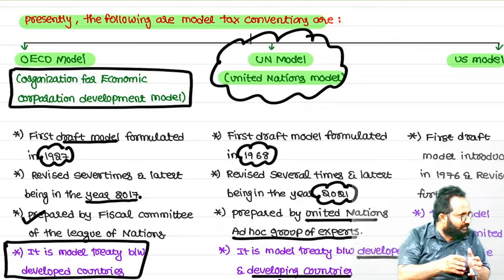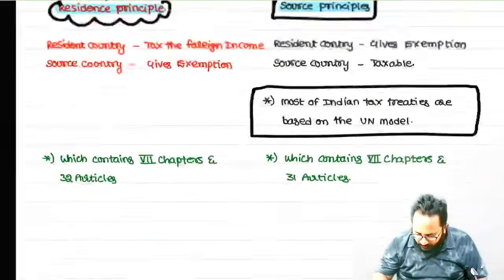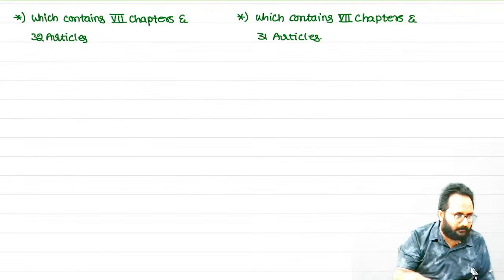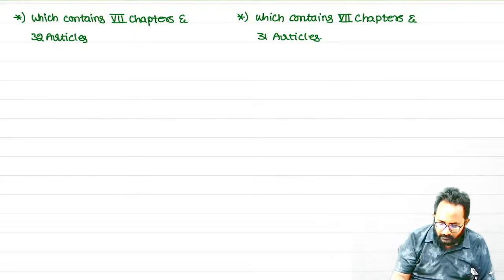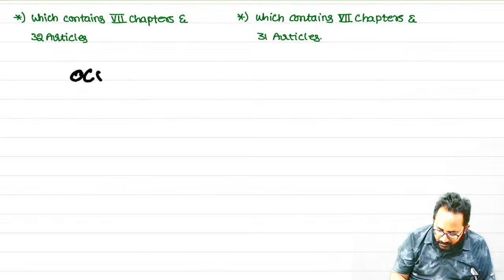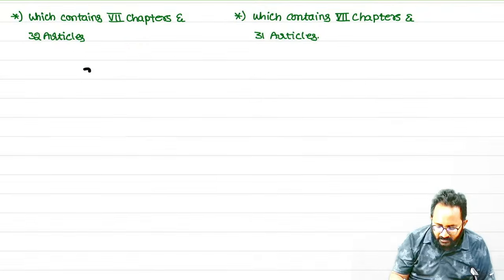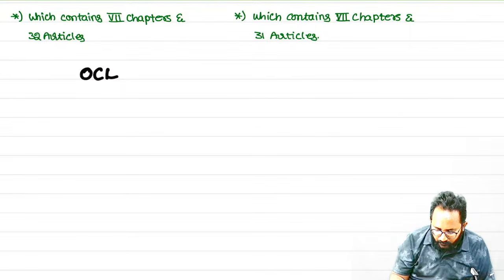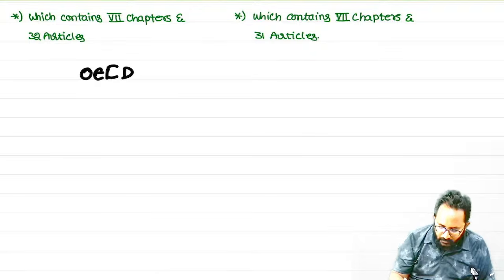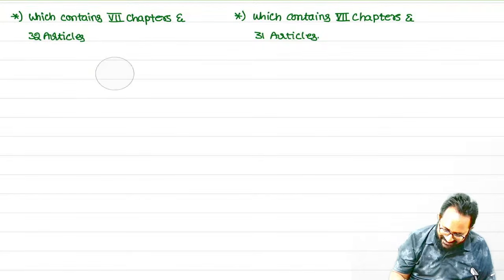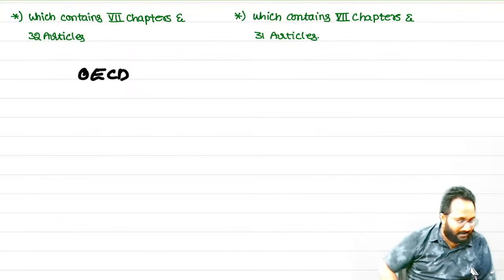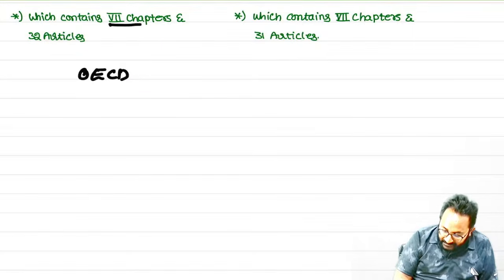Paragraphs also we have to check, right? Now, this is a sure MCQ for your June exams, in the OECD model. How many chapters are there?